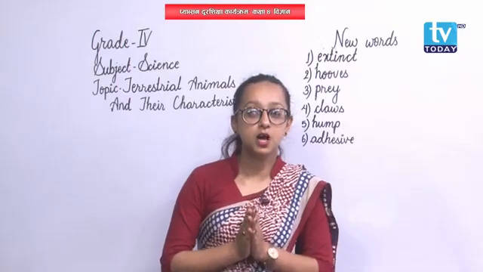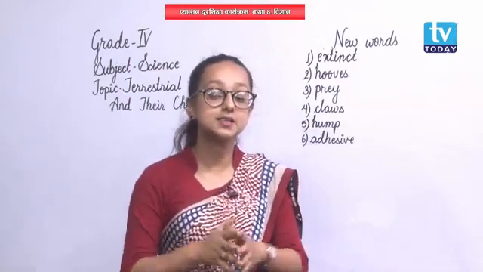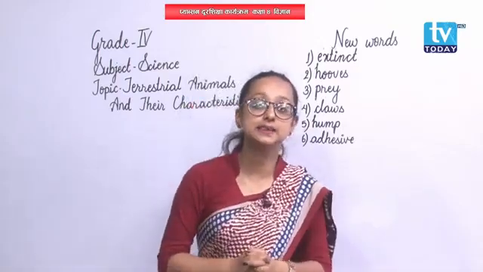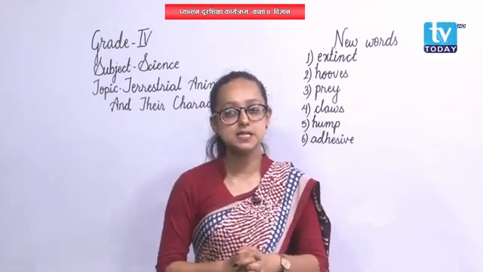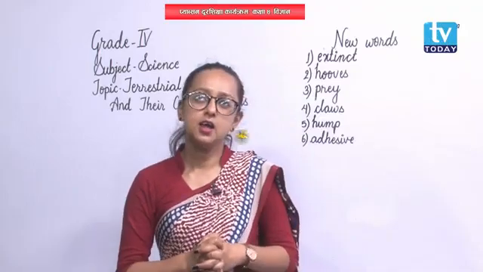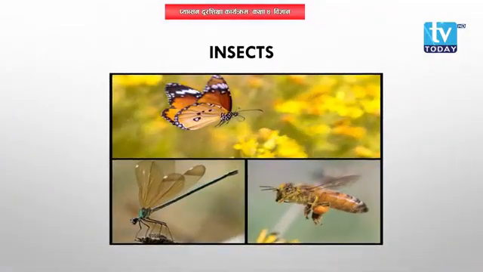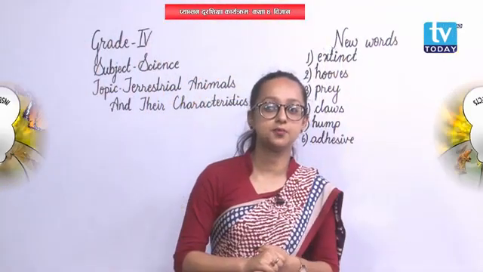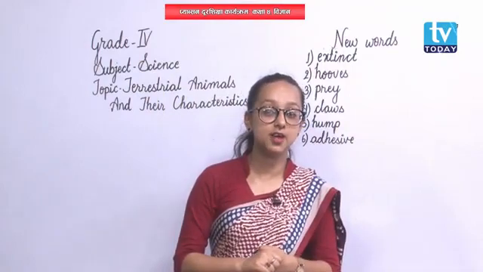Now, moving on to next category of animals, that is insects. Okay, insects, they are the smallest animals, right? Like if we take the example of butterfly, dragonfly, honeybees, houseflies, they have wings to fly. Do they have wings to fly or not?